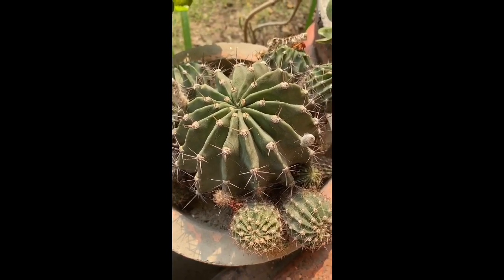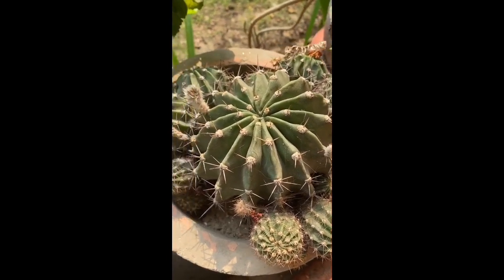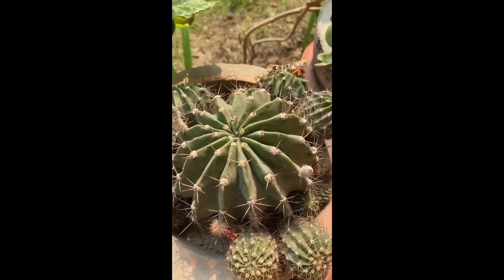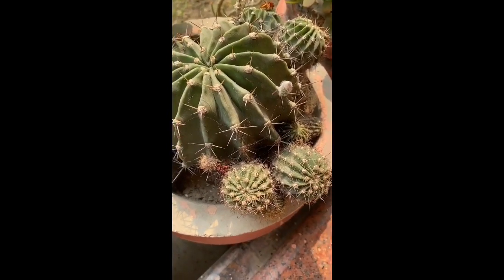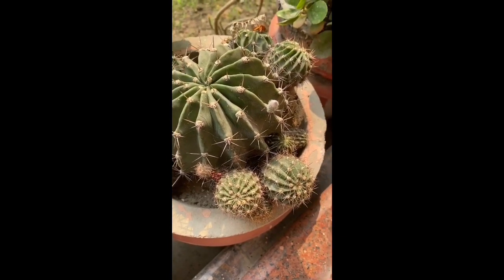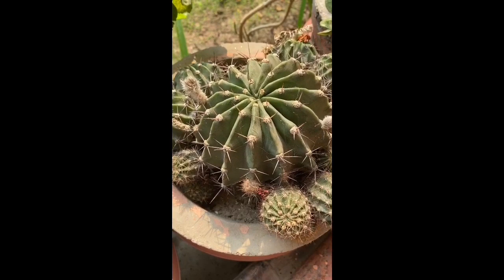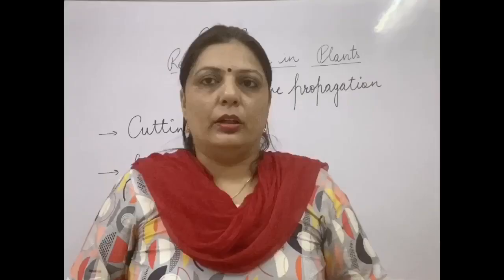This is cactus, which has the ability to grow into a complete individual if any part of it is separated from its main body. Wherever these small structures fall and get suitable soil, they will start growing into complete individuals. That is also a way of propagation in plants.